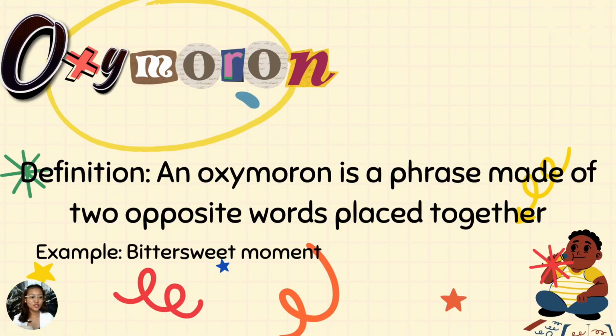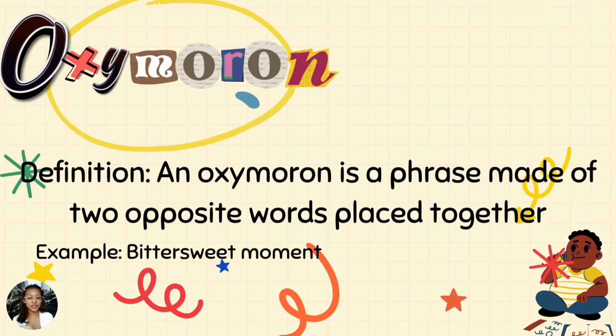Now, let us talk about oxymoron. An oxymoron is a phrase made up of two opposite or contradictory words placed side by side. These two words have opposite meaning, but when combined, they create a new meaning. Example: bittersweet moment.